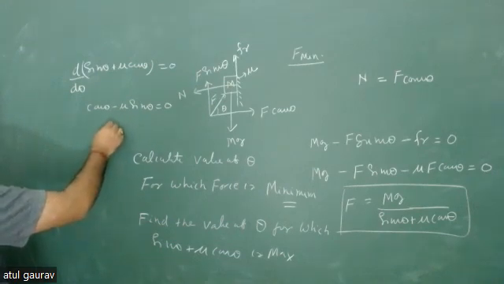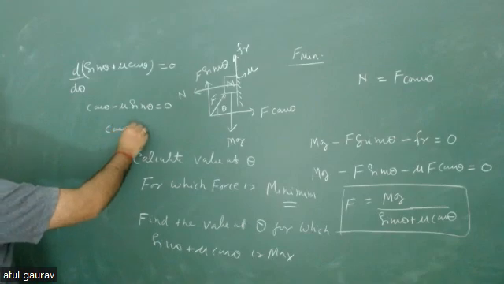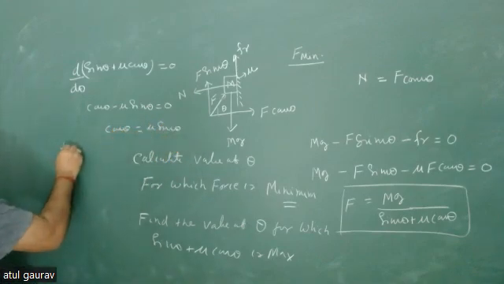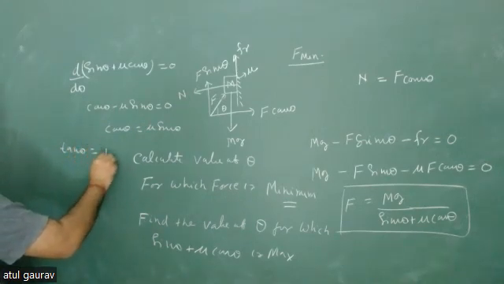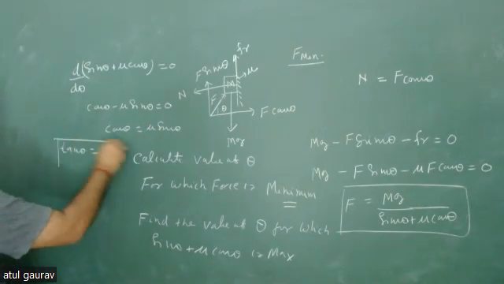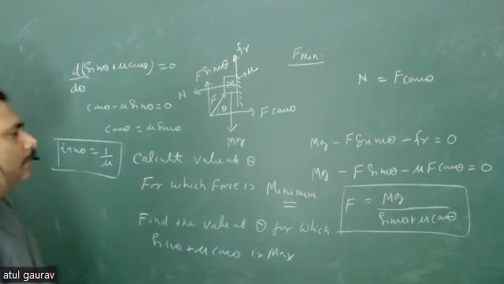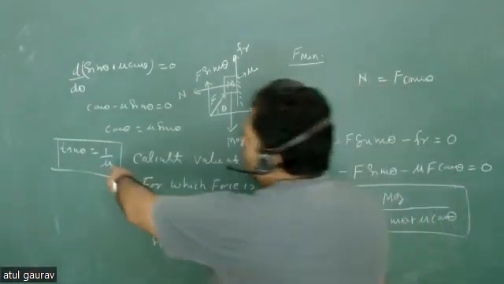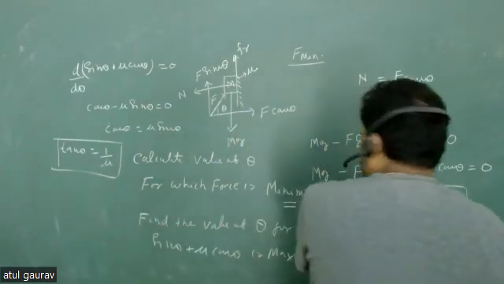So cos theta is equal to mu sine theta, or tan theta is equal to 1 upon mu. So from here you can get tan theta is equal to 1 upon mu.